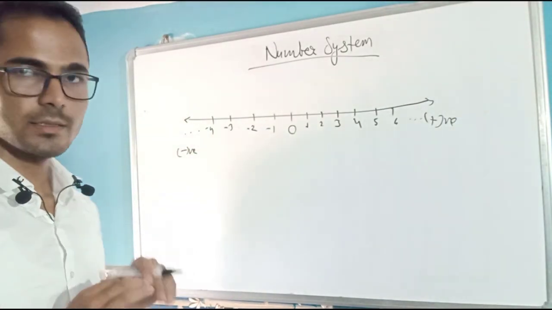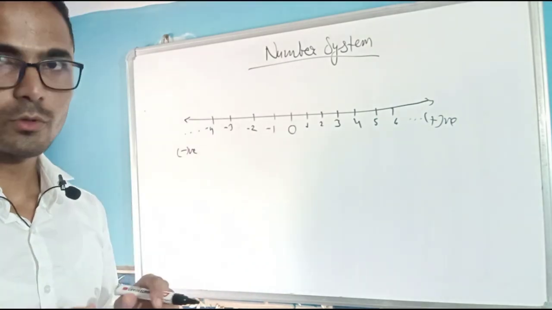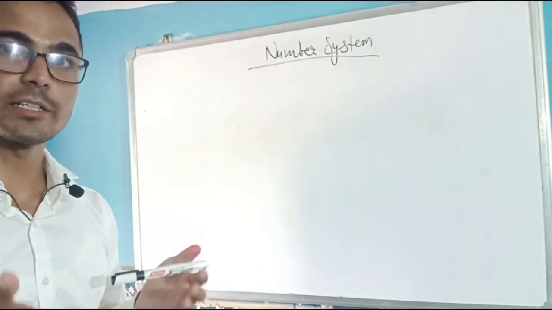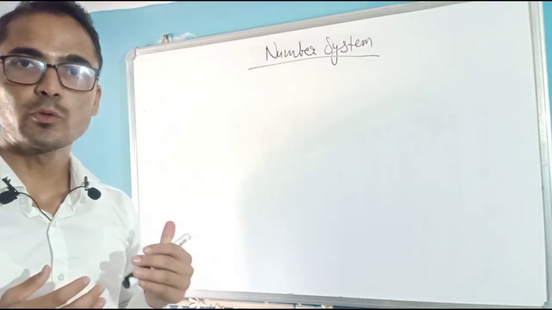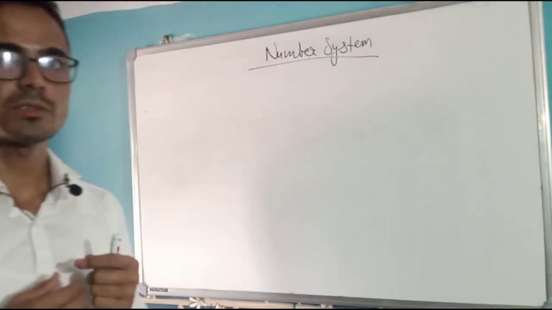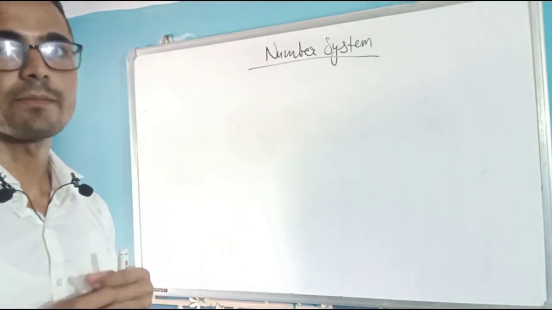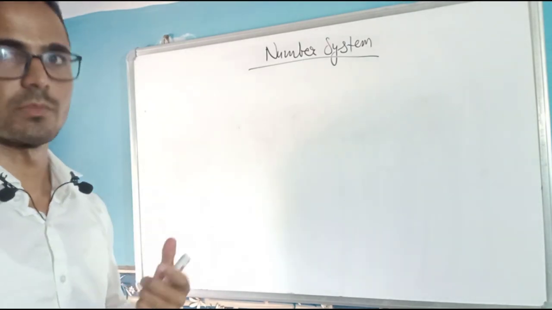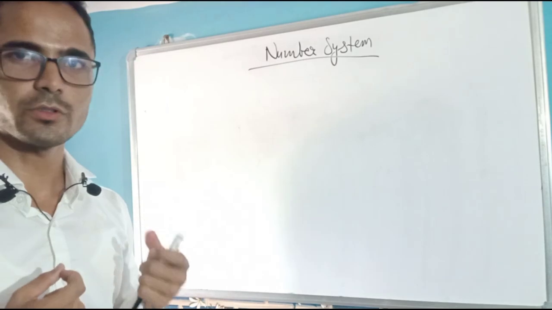So in this class, in 9th class, we will talk more about numbers: how many types of numbers you have, and why the mathematicians or the people who invented or discovered this number system felt the need for them. Why did they start creating these numbers? We must be curious about these things, right?